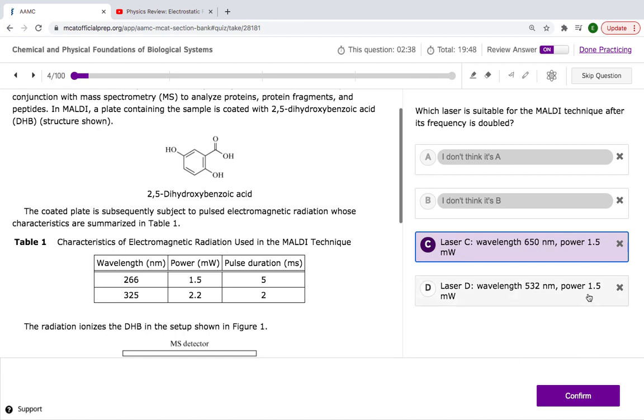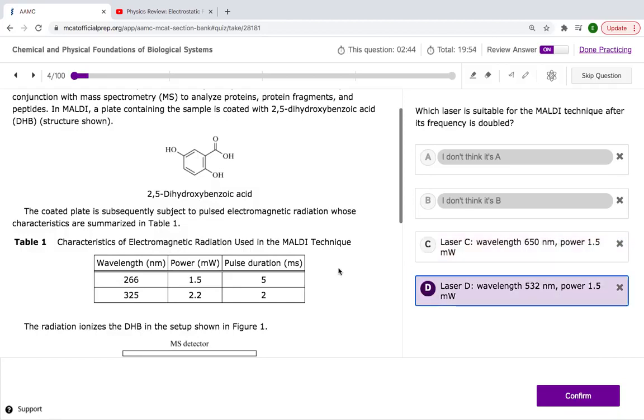This one has a power of 1.5. Okay, it's this one because although both the wavelengths are good characteristics, the power for this one lines up, but the power for the other one is 2.2. The answer is telling me the power is 1.5. The table says the power has to be 2.2.